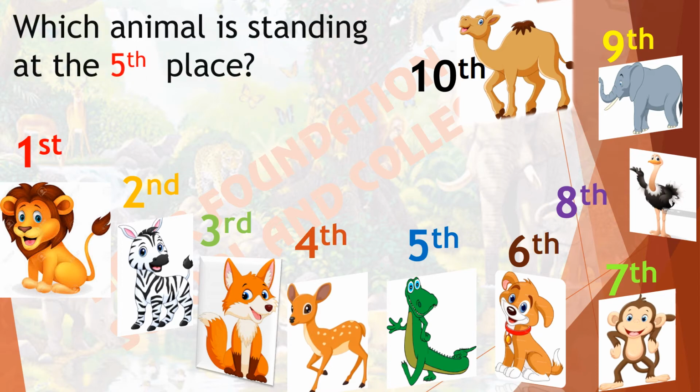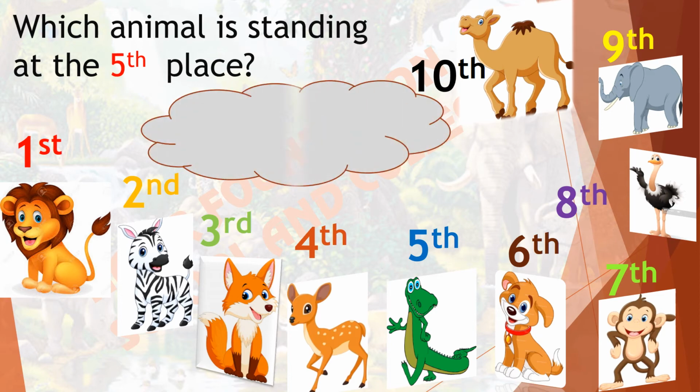Which animal is standing at the 5th place? Do you have any idea? You can see this picture and tell me the name of that animal. Which animal is standing at the 5th place? Very good. At 5th place, alligator is standing.